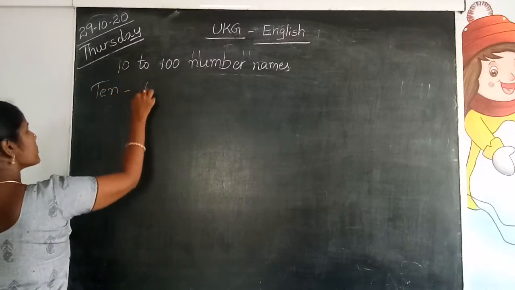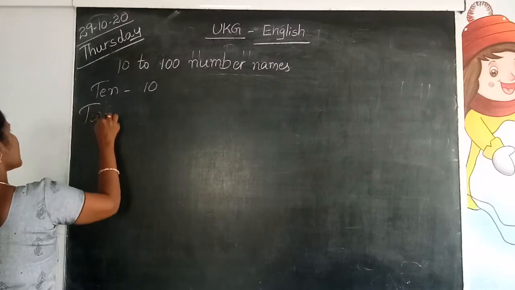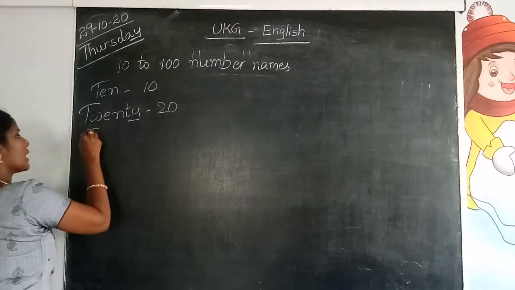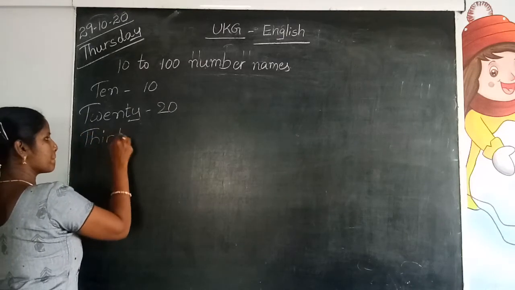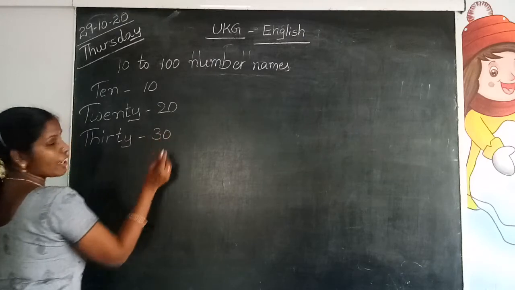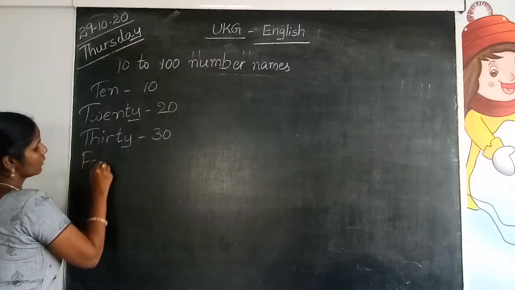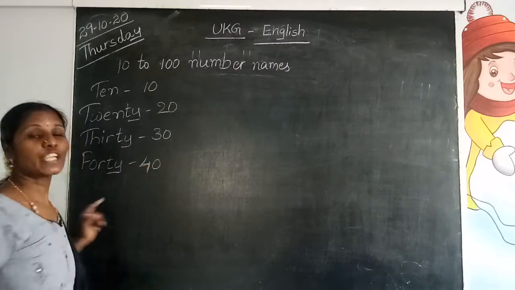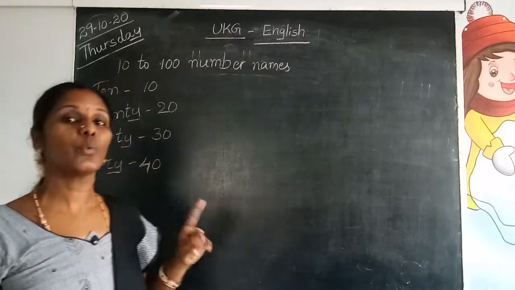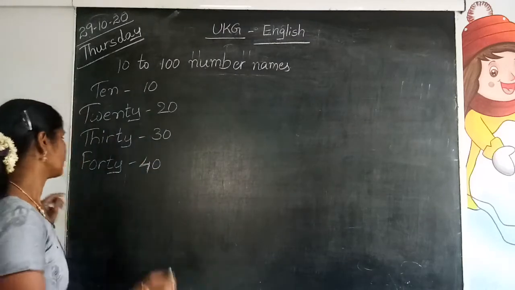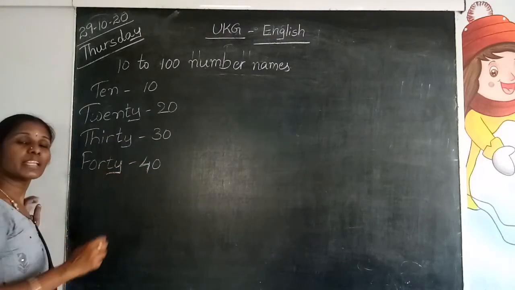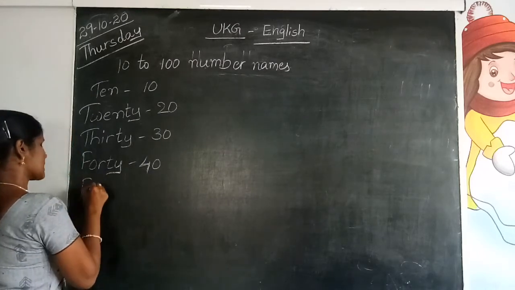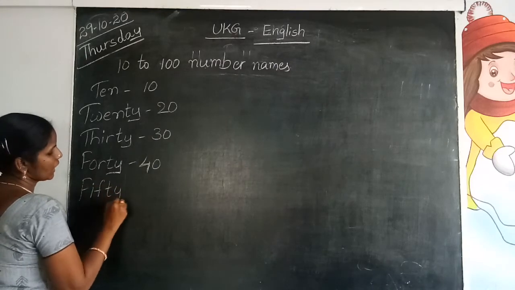T-E-N 10, T-W-E-N-T-Y 20, T-H-I-R-T-Y 30, F-O-R-T-Y 40. See carefully. Most of you are writing FOURTY. That is wrong. FORTY is the correct spelling for 40. In the work I gave you on the slate, many are writing it wrongly. FORTY 40. Next FIFTY 50.